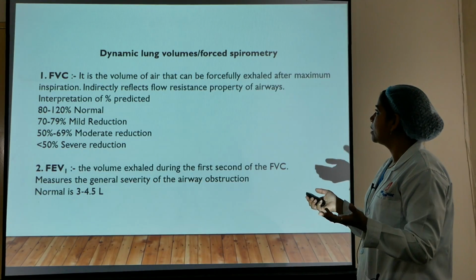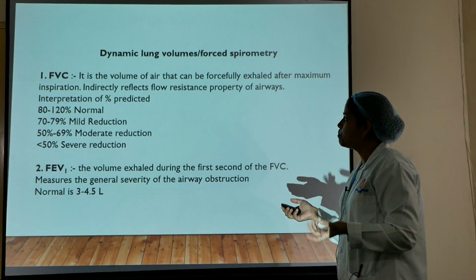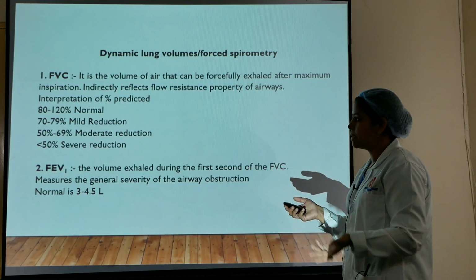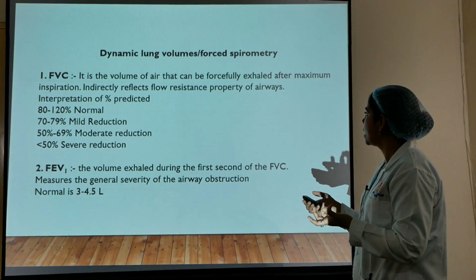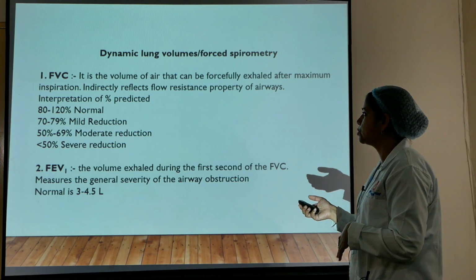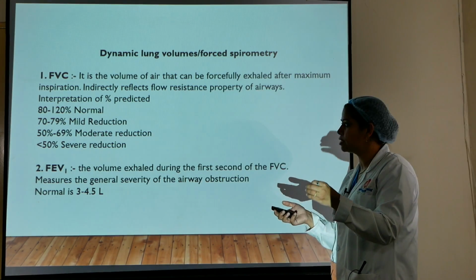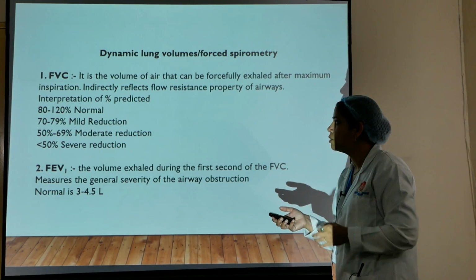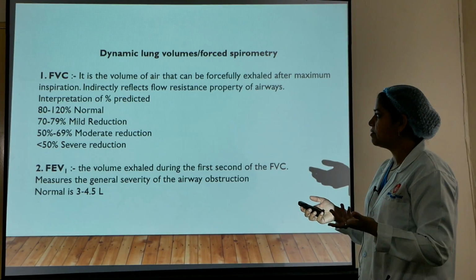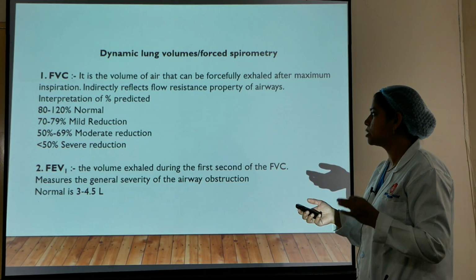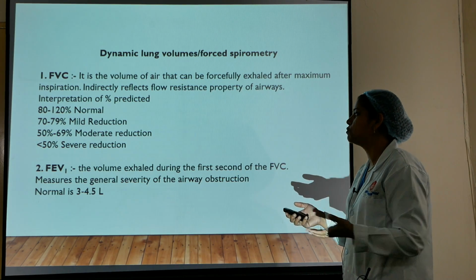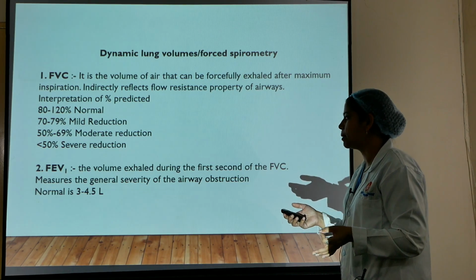Now coming to the dynamic lung volumes and their assessment. First is the forced vital capacity. It is the volume of the air that can be forcefully exhaled after maximum inspiration. It indirectly reflects the flow resistance property of the airways. Interpretation is in the form of percentage of predicted value. 80 to 120 is normal, 70 to 79 is mild, 50 to 69 is moderate reduction and less than 50% is severe reduction in the forced vital capacity.